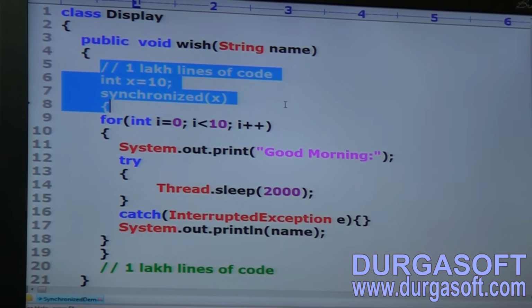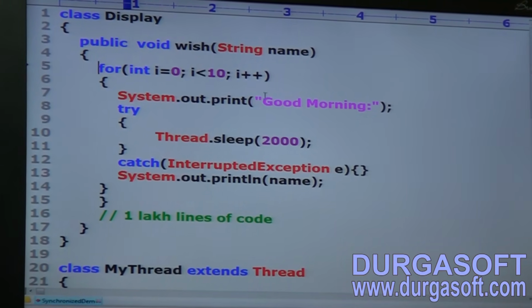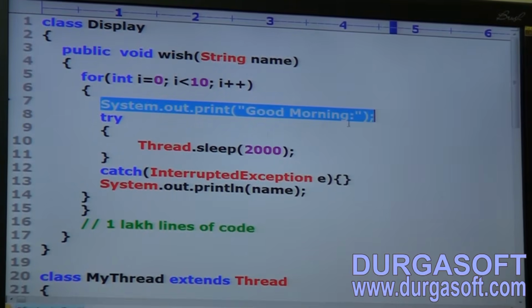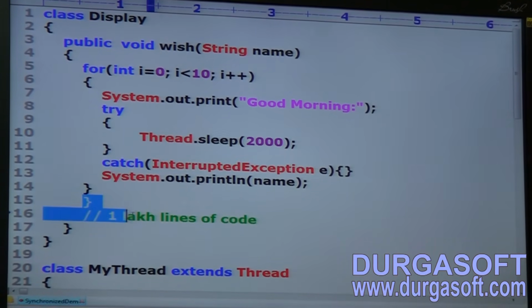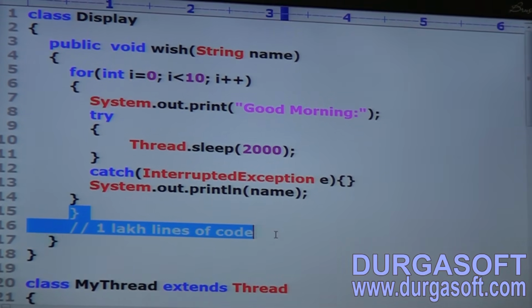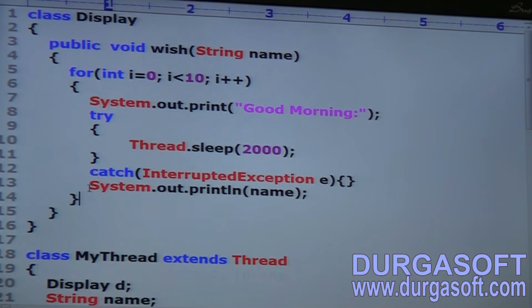For int i is equal to 0, i less than 10, i plus plus, good morning, and then try catch InterruptedException, name, end of the for loop, end of the wish method, and then end of the class.